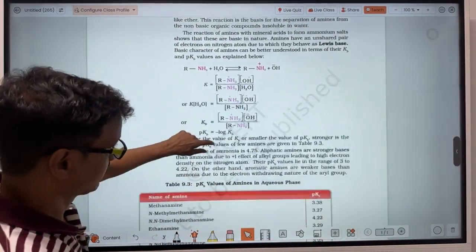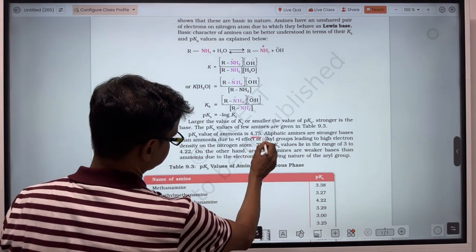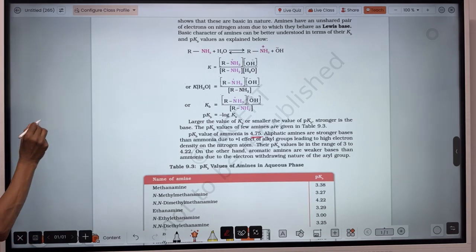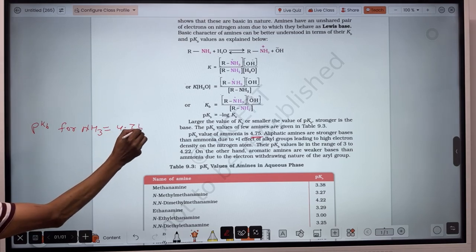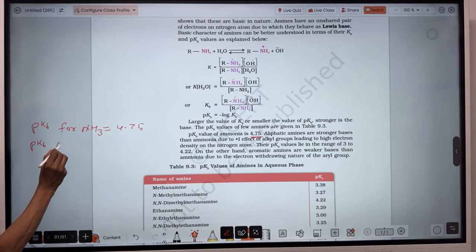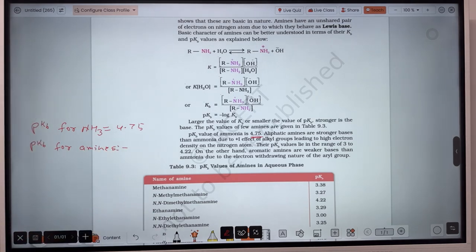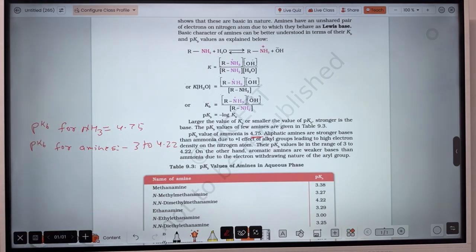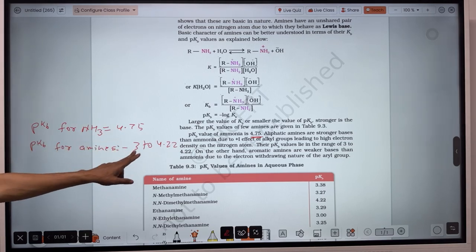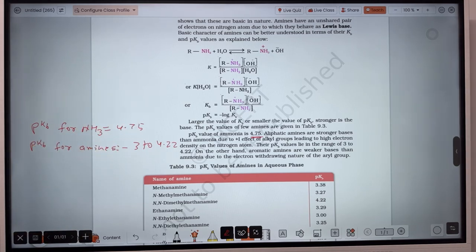Watch out here, the pKb value of ammonia is 4.75. That means pKb for ammonia is 4.75, and the pKb value of amines ranges from 3 to 4.22. So obviously the pKb value is more for ammonia compared to that of amines, from 3 to 4.22. So the pKb value for ammonia is greater, so its basic strength will be less.